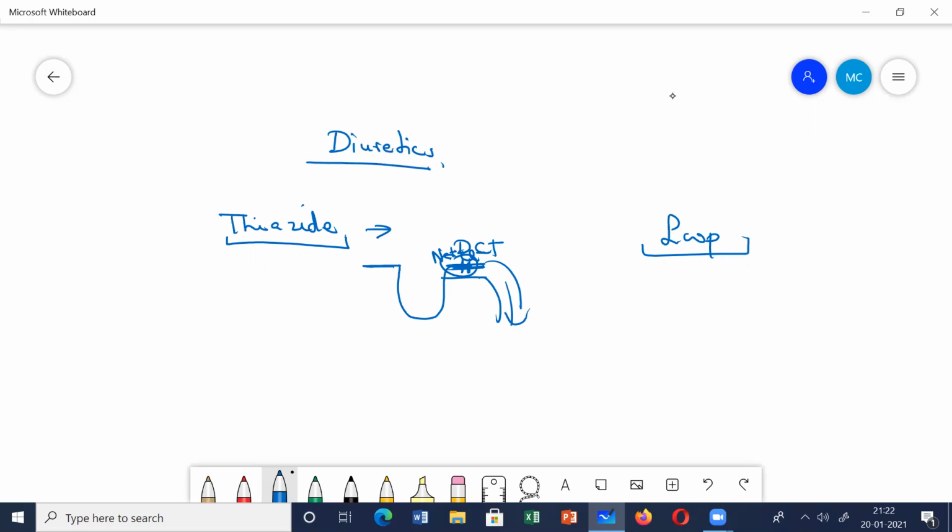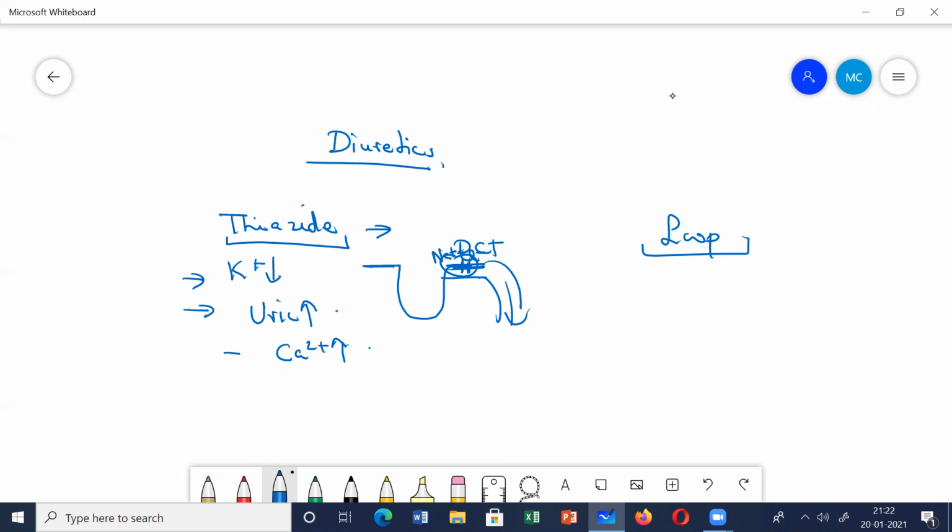What are some of the adverse effects of thiazide diuretics? Along with sodium, potassium also gets excreted, therefore hypokalemia occurs. There can be alkalosis. If large amounts of sodium and water get excreted, it can lead to hypotension, postural hypotension. It can lead to a rise in uric acid levels, hyperuricemia, and a rise in calcium levels. These are just some of the adverse effects of thiazide diuretics, briefly.